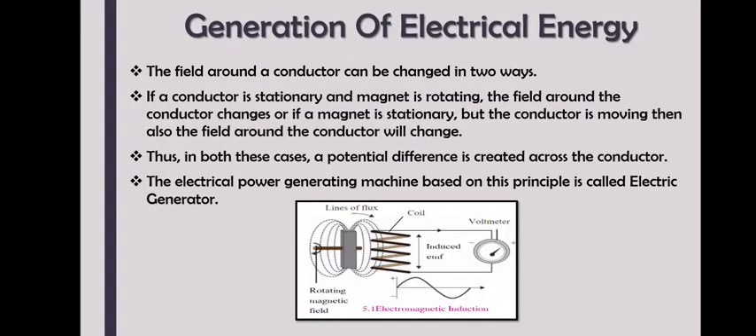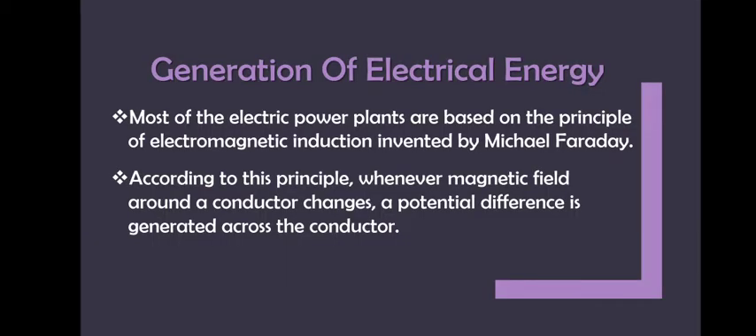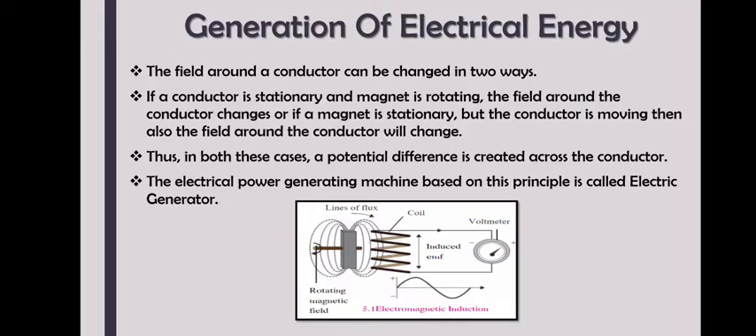Followed? So the field around a conductor can be changed in two ways. See what I said here. What is the principle saying? Whenever there is a change in the magnetic field around a conductor, a potential difference is generated. Correct? So we need to find out how we can change the magnetic field. That is what we are going to see here. The field around a conductor can be changed in two ways. Let us see what the two ways are.